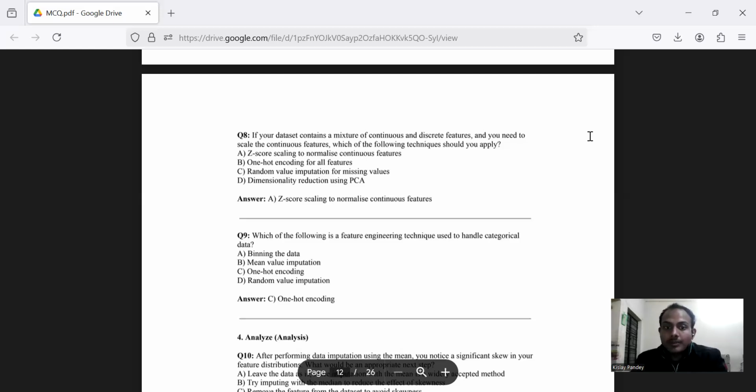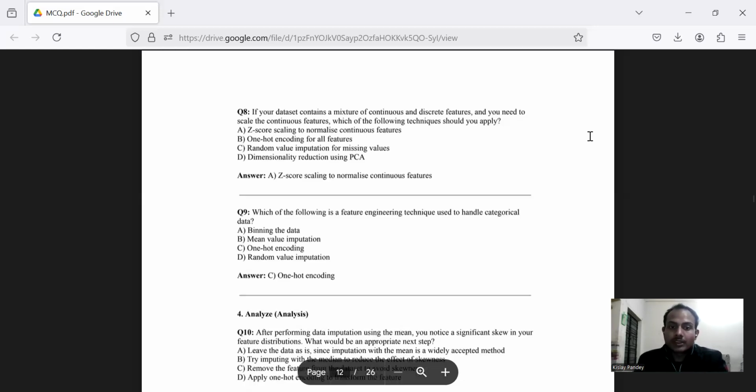Option B, mean value imputation. Option C, one-hot encoding. Option D, random value imputation. Here, option C seems to be correct, which is one-hot encoding.